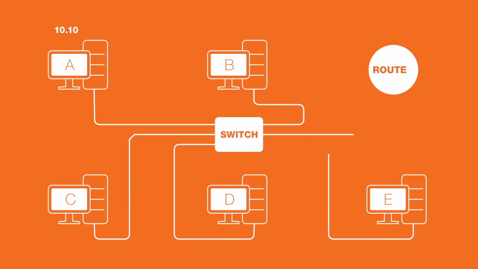Even though host A, the source, determines that the traffic is remote, it will once again send an ARP request, which is broadcasted to all devices on its network. This time, the ARP request is looking for the MAC address of host A's default gateway. In our story, we'll say the gateway's IP address is 10.10.10.1. The gateway will send its MAC address in a unicast ARP reply back to host A.